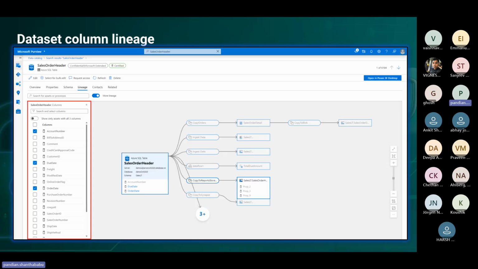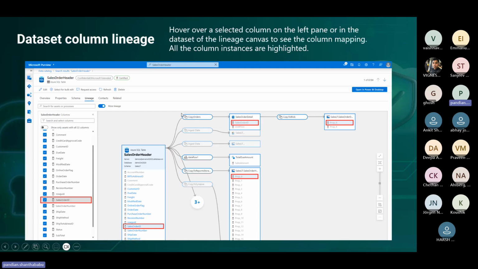Okay, so this is the one. We can figure out the data lineage columns, and let's say these are all your columns. When you move the cursor around, the column gets highlighted.